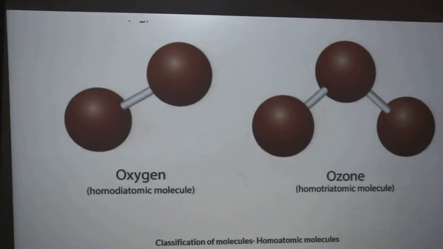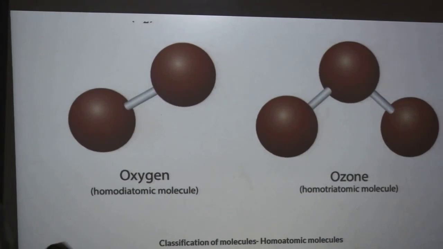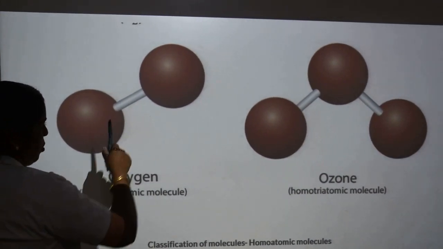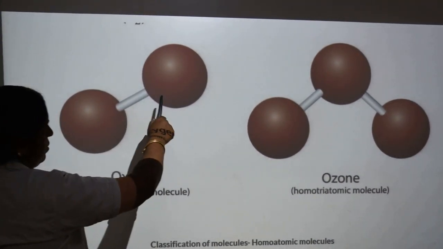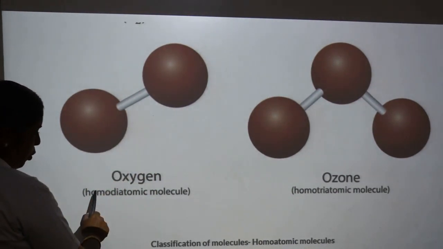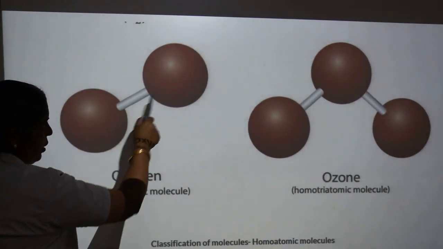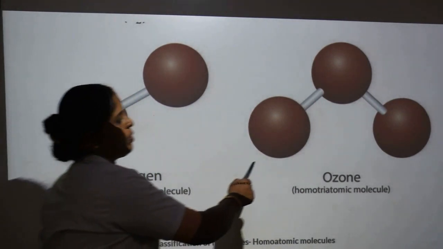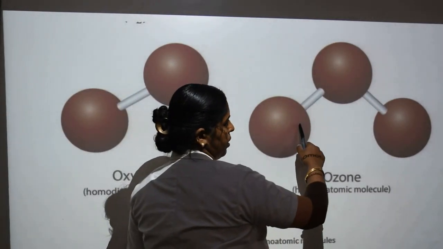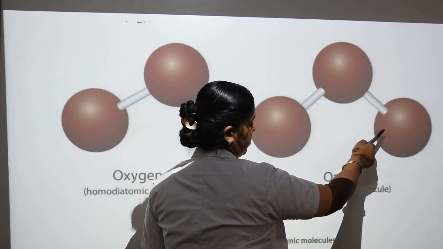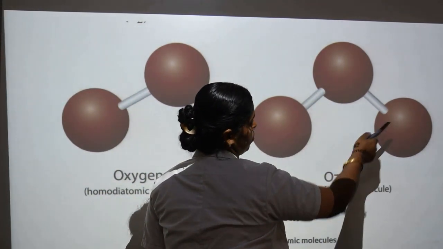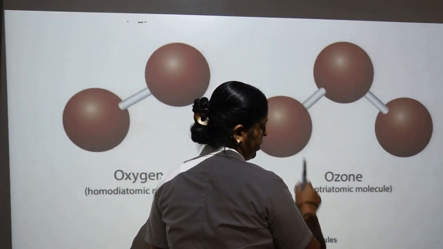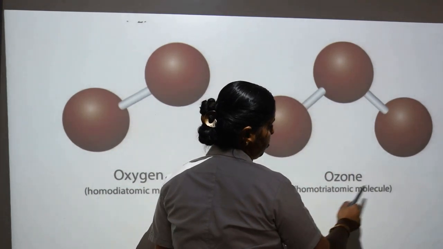Oxygen is a diatomic molecule. Why is oxygen homo? Homo means the same kind of atoms are present, and di means two atoms are present, so it is a diatomic molecule. In the case of ozone, O3, three oxygen atoms are there, the same atoms, so homo. Three are present, so it is a triatomic molecule.